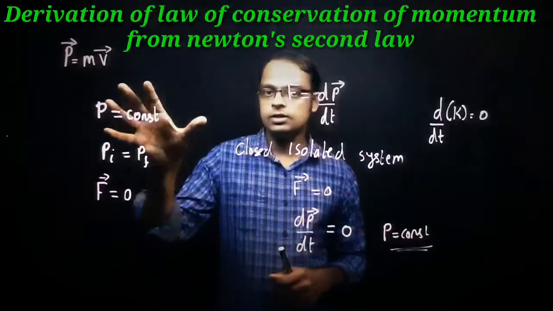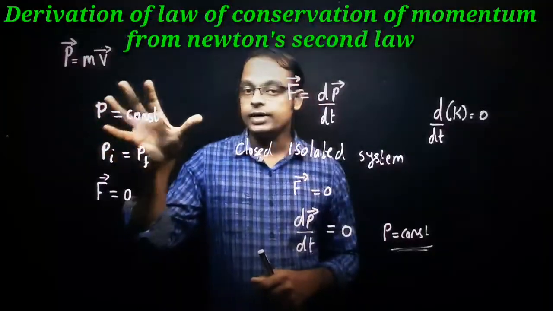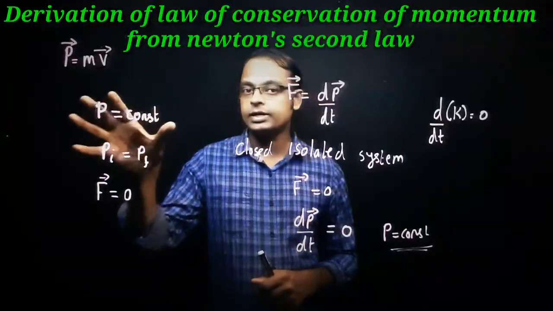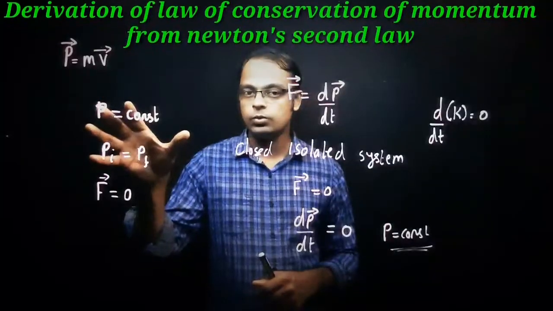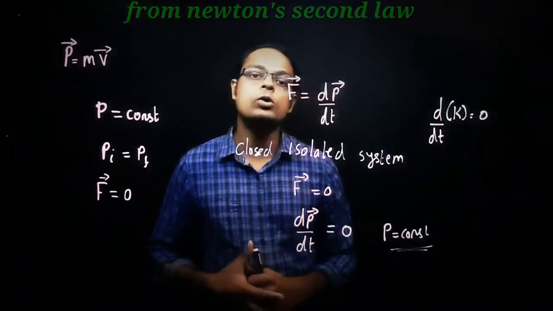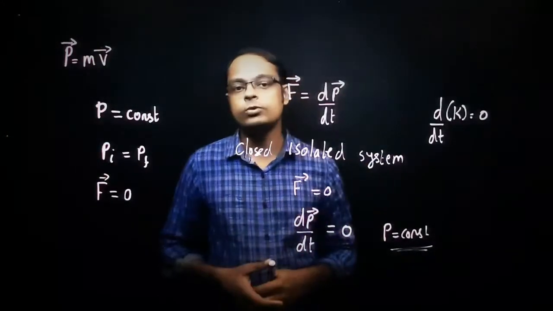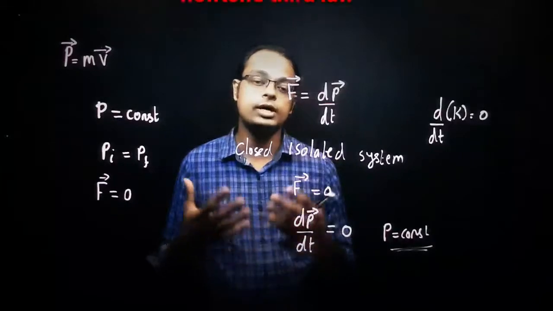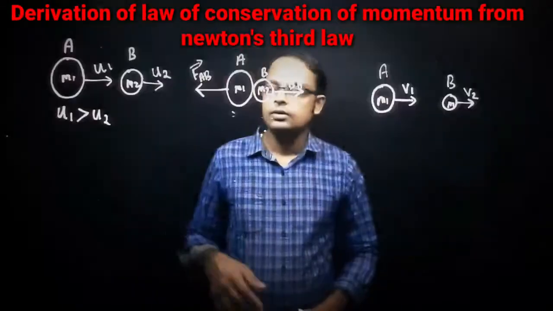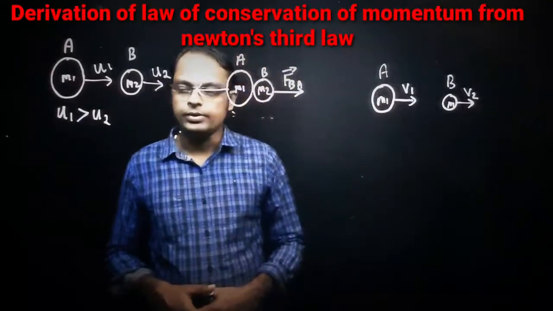So what did we discuss here? What is the conservation of momentum? The vector sum of all the forces acting on the system is 0, then the momentum is a constant value. So we have discussed this with Newton's second law. Now let's discuss the conservation of momentum with the help of Newton's third law. Now let's look at this diagram here, everyone.